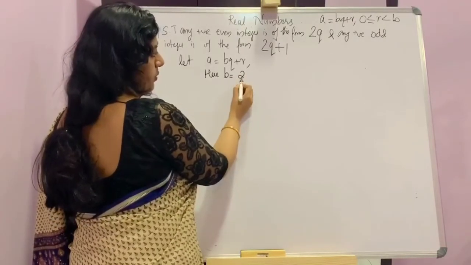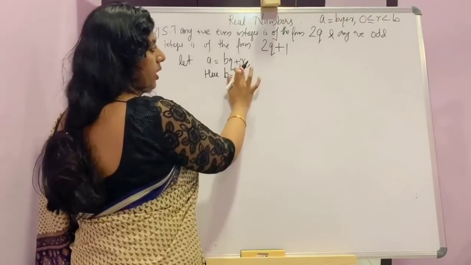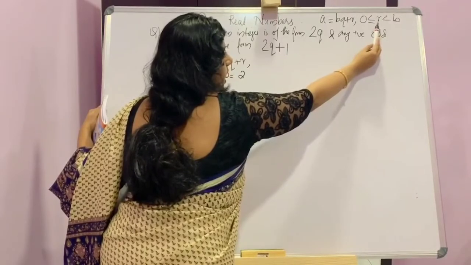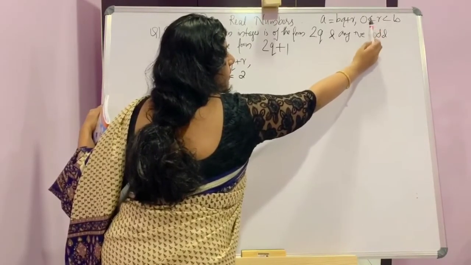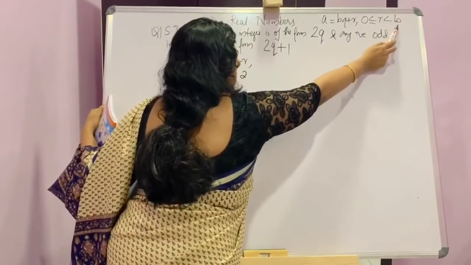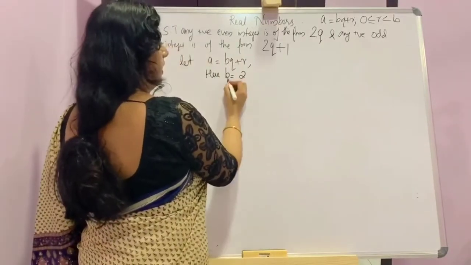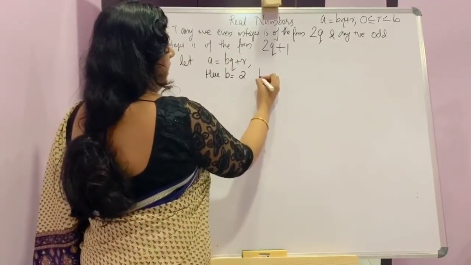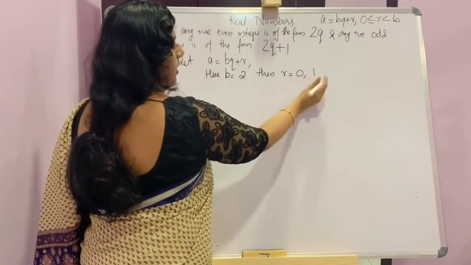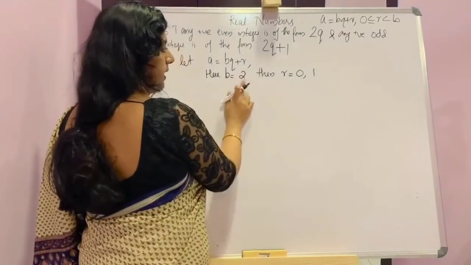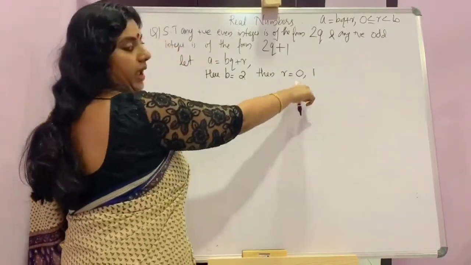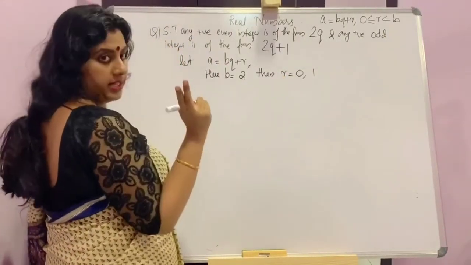If B is equal to 2, then you can say something about R, because we know R is always less than B, and R is between 0 and B. Either it will be 0 or it will be less than B. So here if B is equal to 2, then R can have values either 0 or 1, because it should not be 2. R should always be less than B. So R can have values 0 and 1. So we get two conditions here.